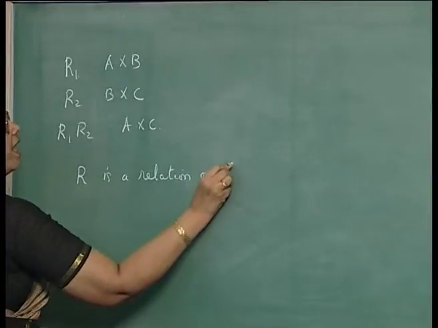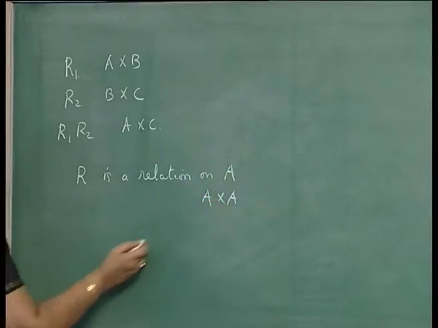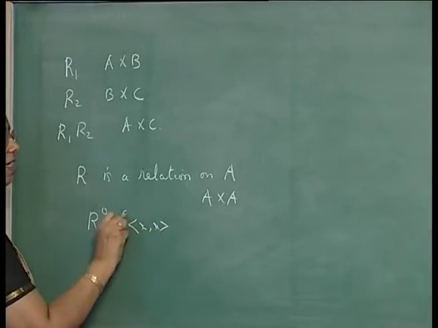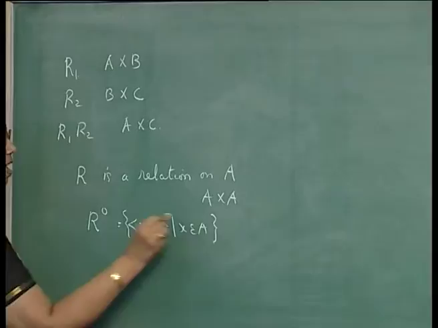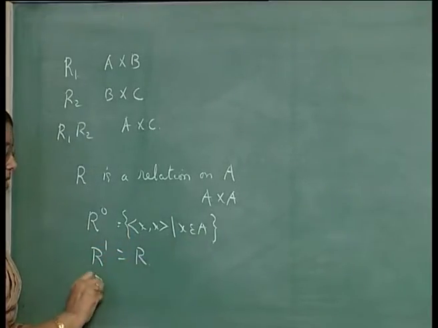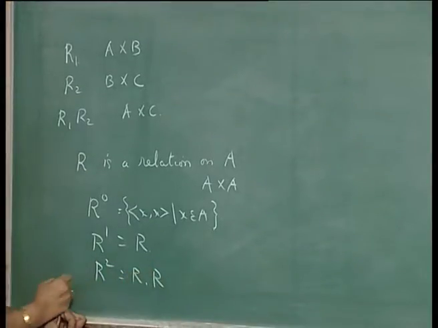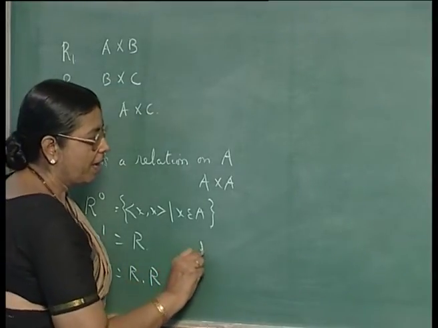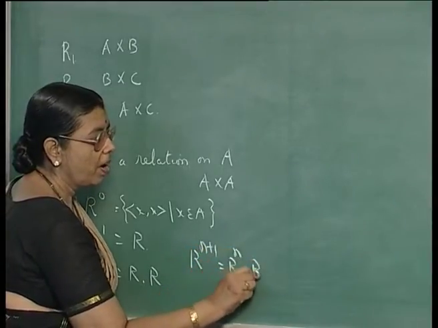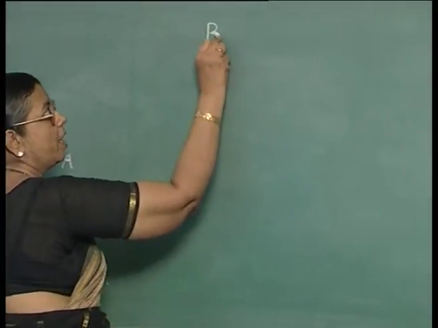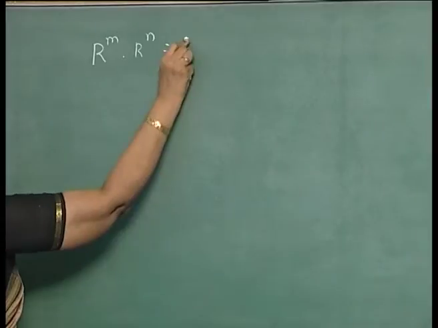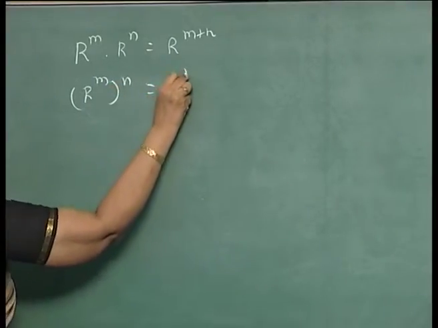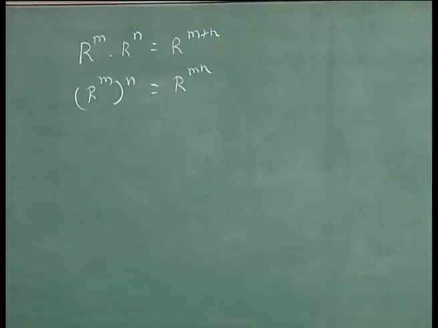Now, if R is a binary relation on A, that is A cross A, then you can talk about the power of R. R power 0 is the equality relation, R power 1 is R and R power 2 is R into R. Because of the associative property of composition of relation, we can say without any ambiguity R power n plus 1 is R power n into R. Now, we have also seen that R power m into R power n is R power m plus n and R power m n is equal to R power m n. These things also we have seen.